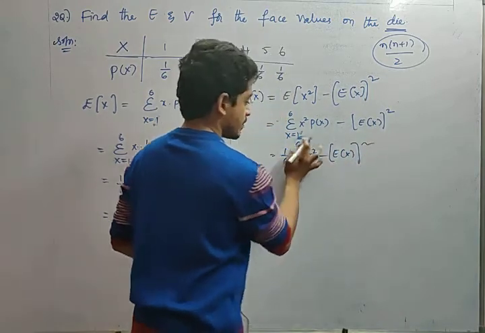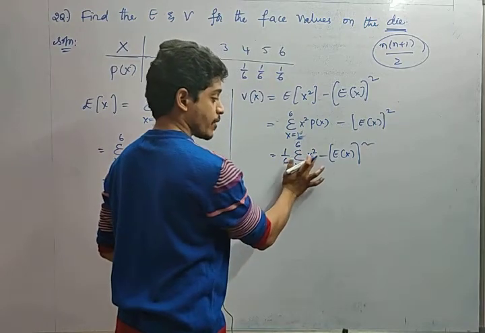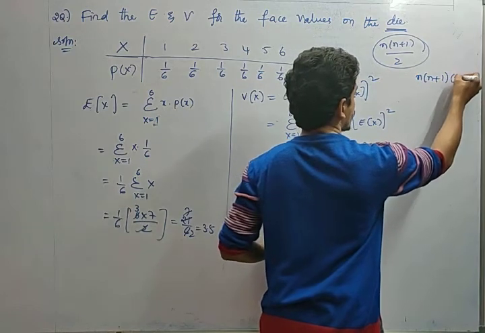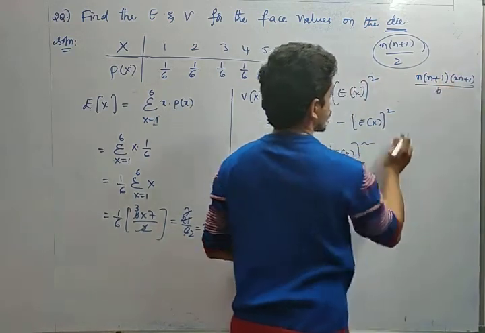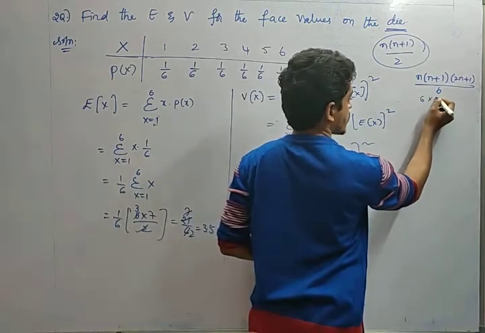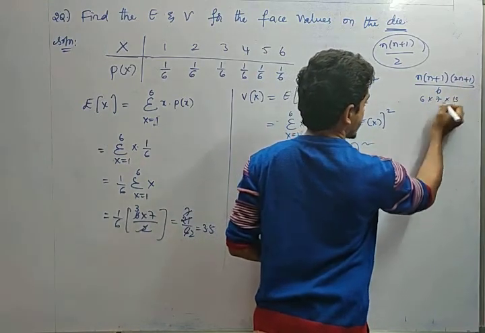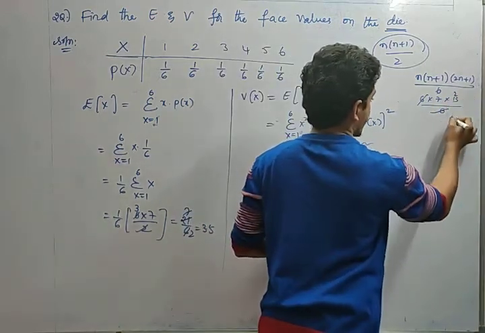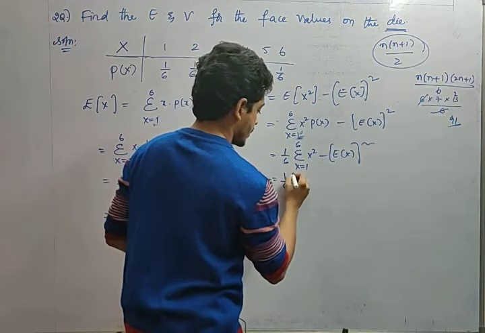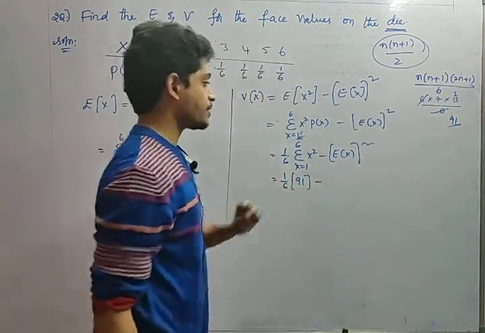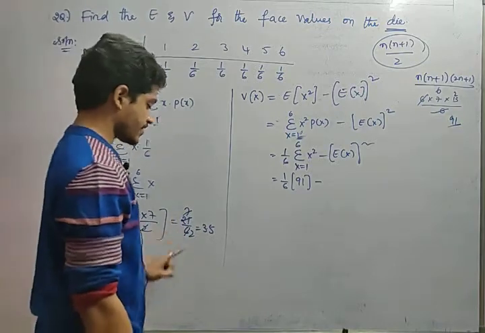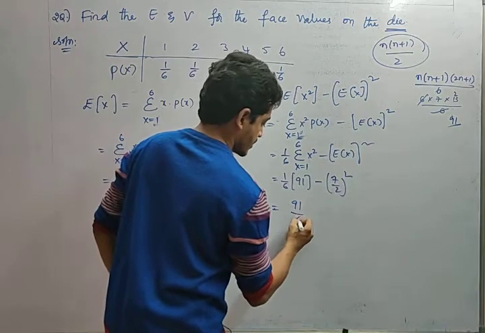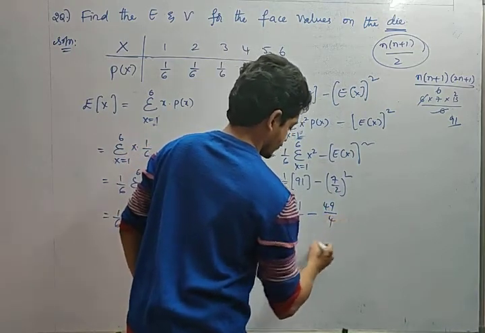Yes or no? This is nothing but the sum of the squares of first n natural numbers. What is the formula, friends? N into n plus 1 into 2n plus 1 by 6. Yes or no? So n value is 6. So 6 into 7 into 2 times 6 is 12 plus 1, 13 by 6. Yes or no? 6 and 6 cancel. 13 7s are 91. So it's 1 by 6 into 91 minus what is expectation of x? We already got 3.5. That is nothing but 7 by 2. So 7 by 2 whole square. Yes or no? So 91 by 6 minus 49 by 4.